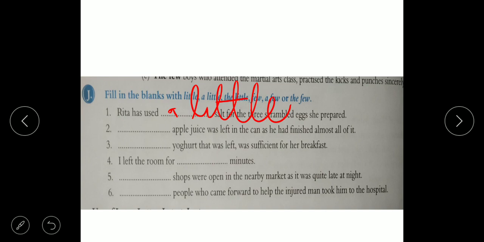A little apple juice. Apple juice, not apple. Apple juice is uncountable, so a little apple juice.